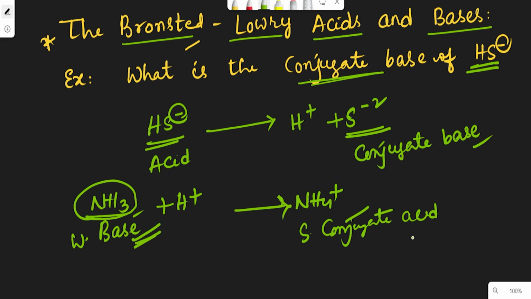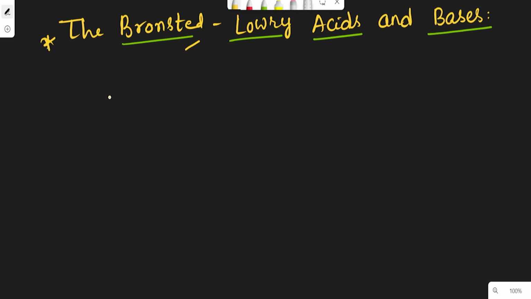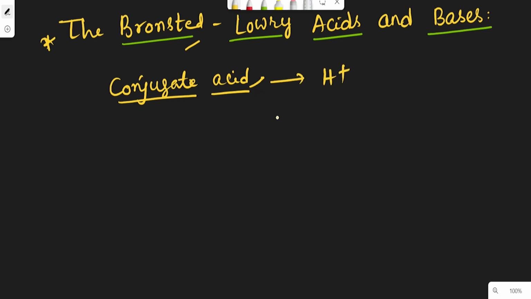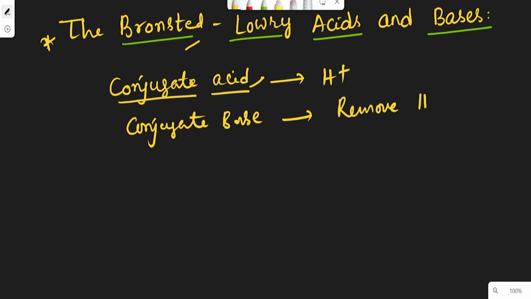So there is a trick. In the question, if the conjugate acid is asked, then you have to add one H plus to the given species. If the conjugate base is asked, then you have to remove one H plus.